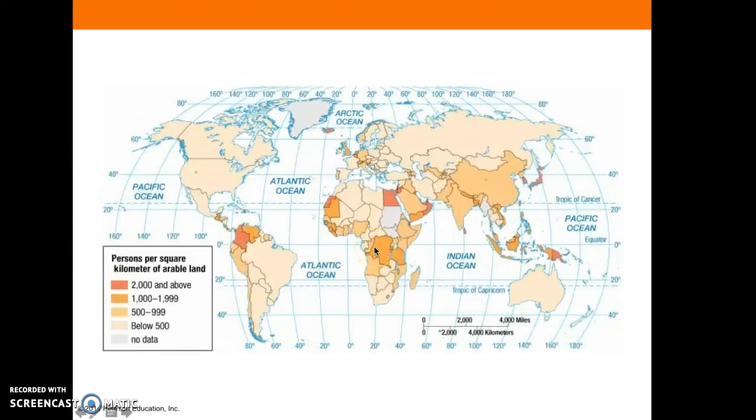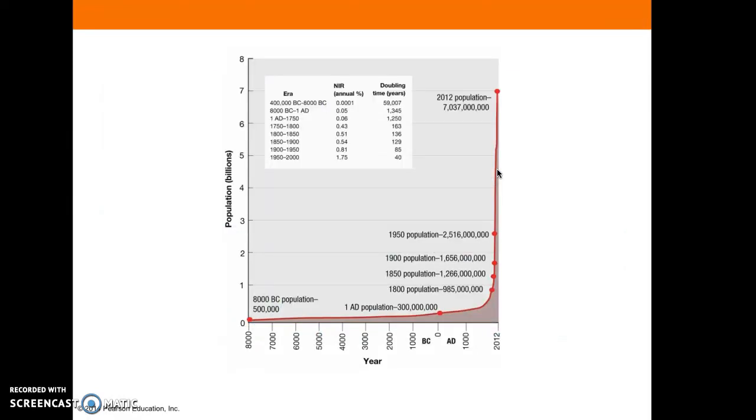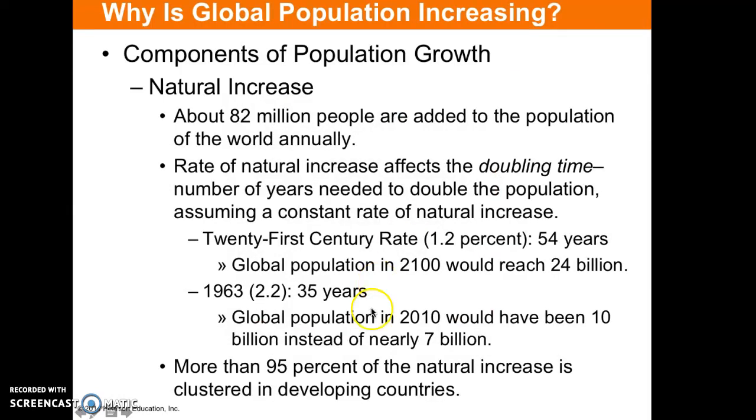So this tells you really how much farmland you have compared to how many people you have. And this tells you how many people are farming the land. And so again, we talk about China being a developing country still. You can see they still have a lot of farmers. And there's nothing wrong with having a lot of farmers, but having this many farmers means that the people who are living outside of the urban areas are probably living on smaller subsistence farms. And that is it.